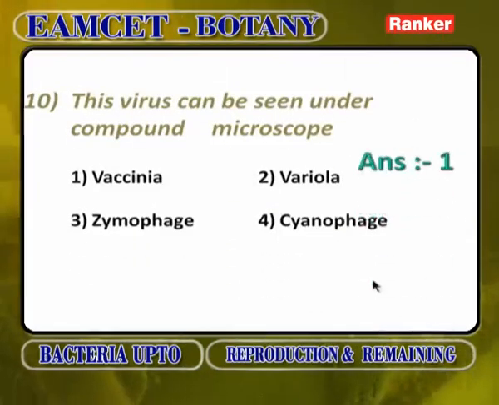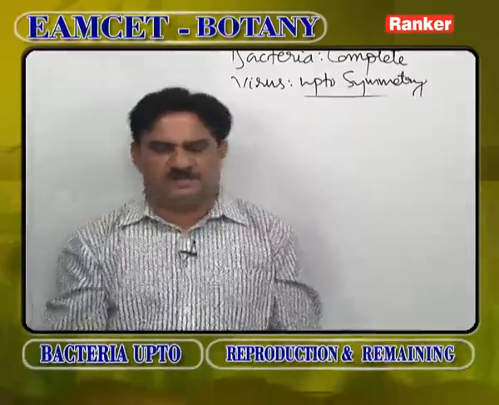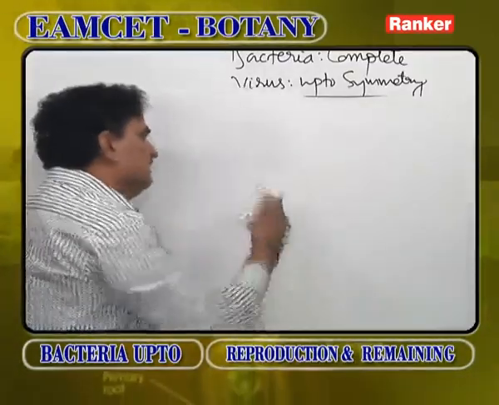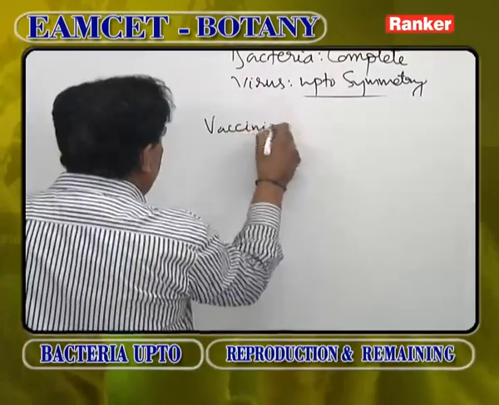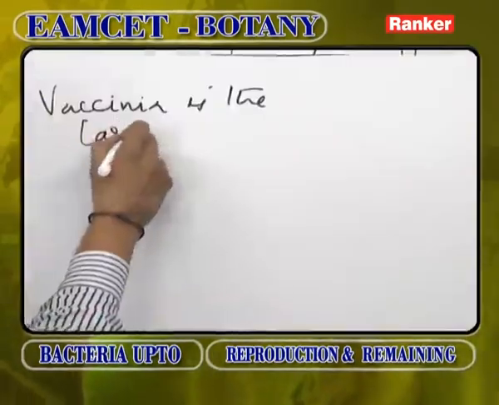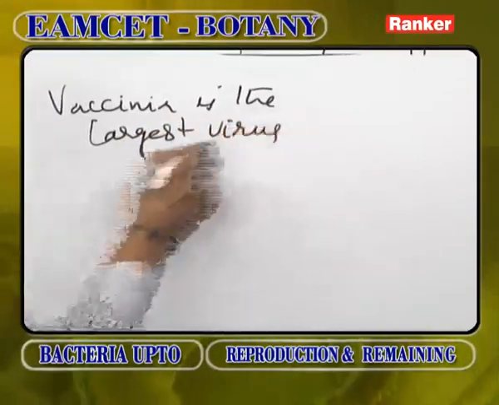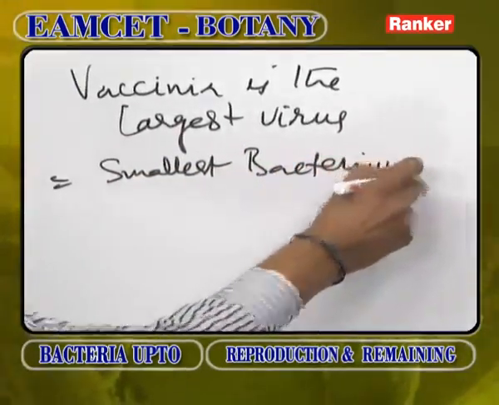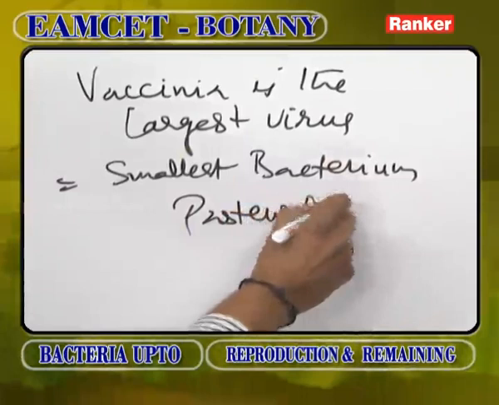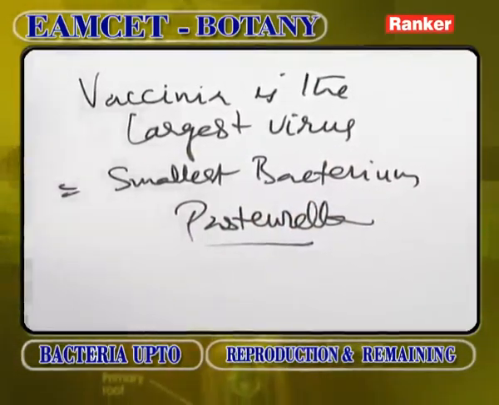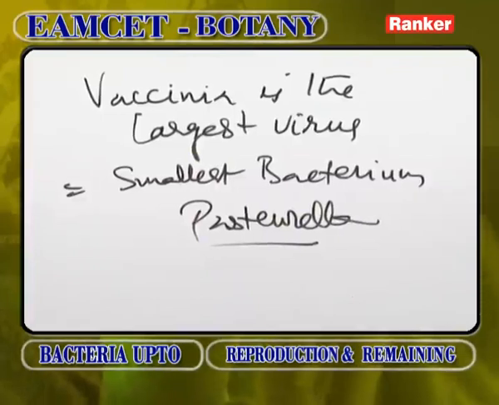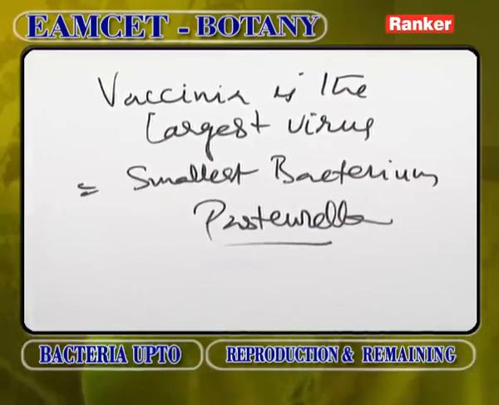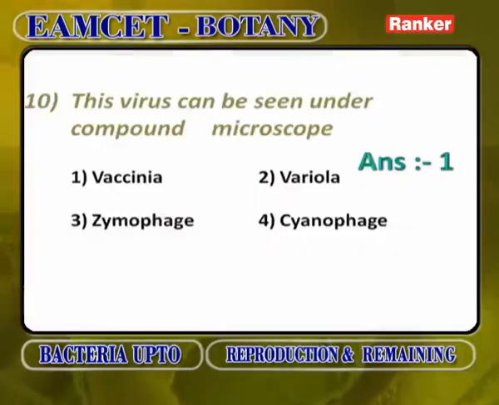Which virus can be seen under a compound microscope? Vaccinia virus is supposed to be the largest virus, but it is almost equal to the smallest bacterium, called Pasteurella. Pasteurella pestis is regarded as the smallest bacterium.